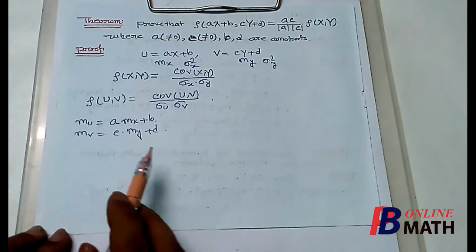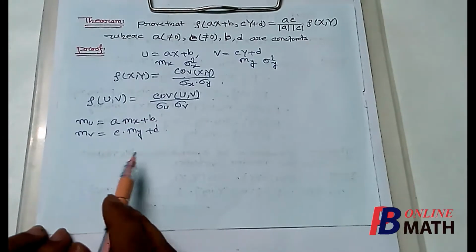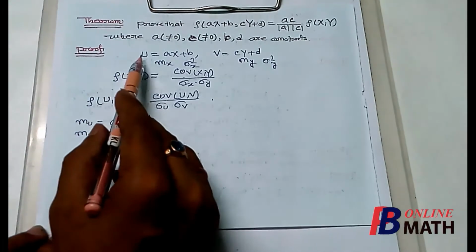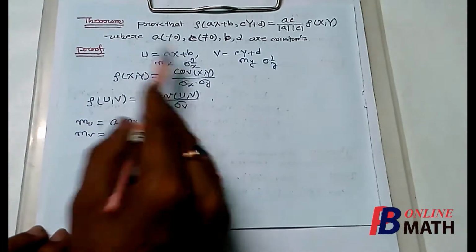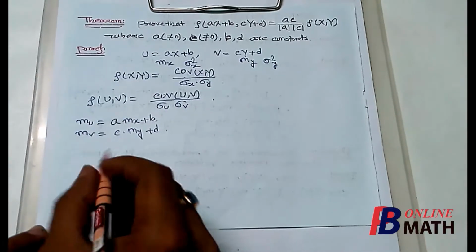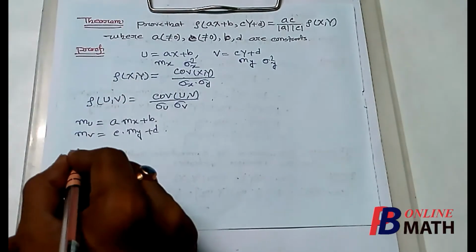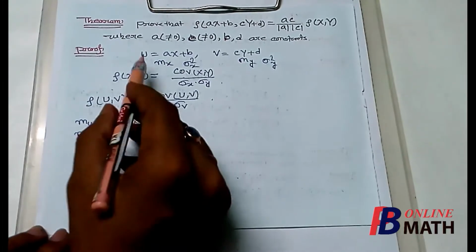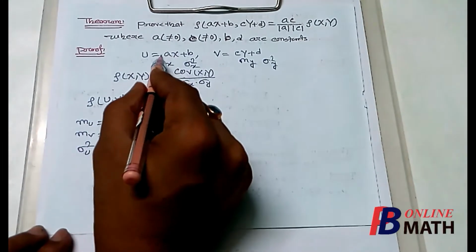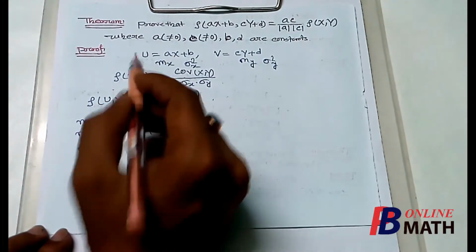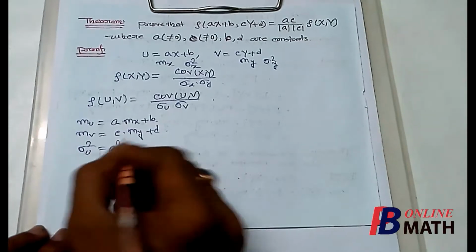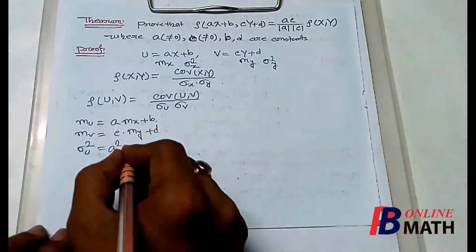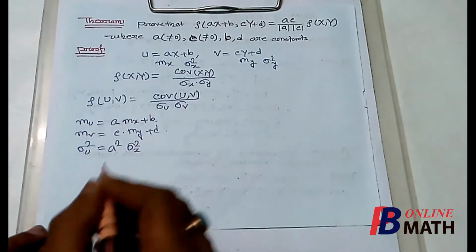And also we know from a property of standard deviation or variance that if u is equal to ax plus b, then variance of u, which we shall denote by sigma square u, will be a square into variance of x, which is sigma square x.